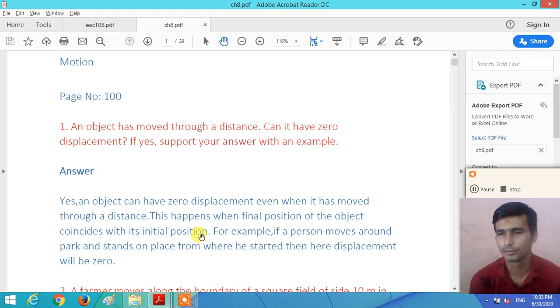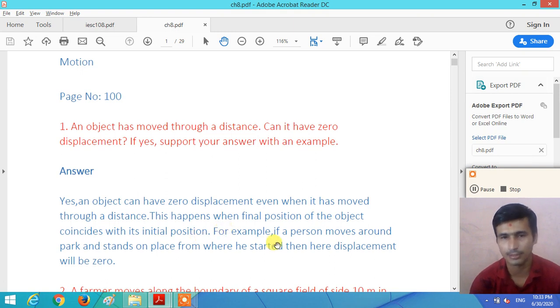Suppose you move from your home to school, and from school back to your home. Your final position and initial position are at your home, but you cover some amount of distance during the motion. In this case the distance is not zero but the displacement is zero.